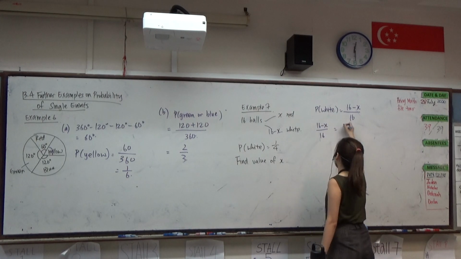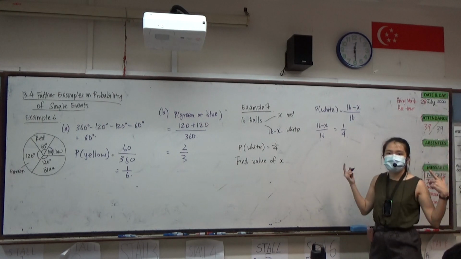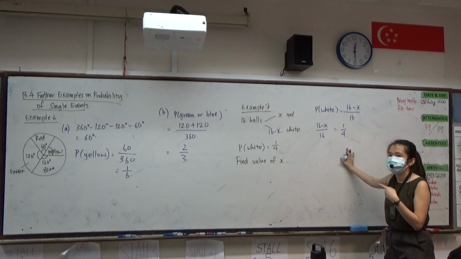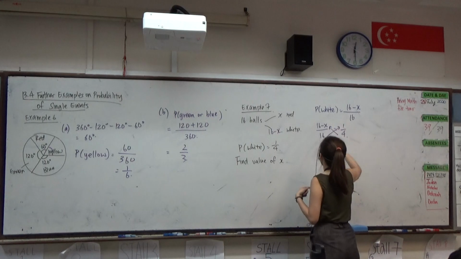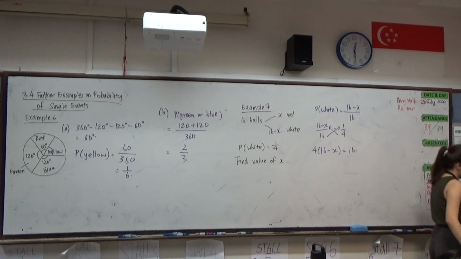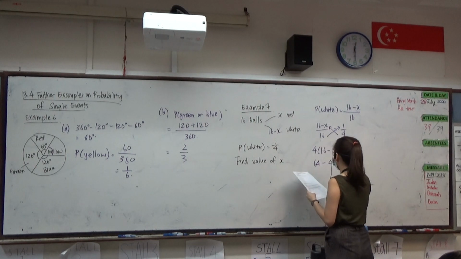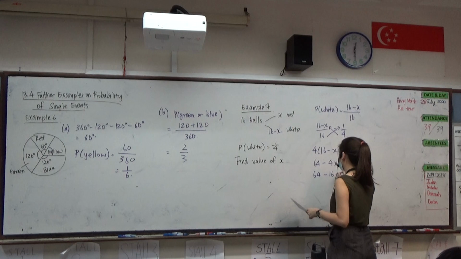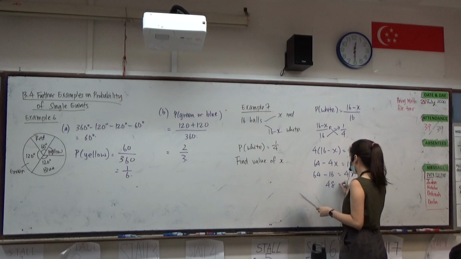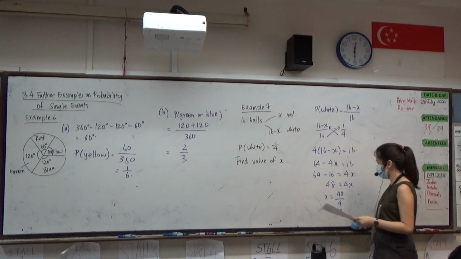It's just like what we did yesterday. If you remember, we had a similar question. We get 1/4. Then what do we do? Cross multiply. Good. So x will be equal to 12.